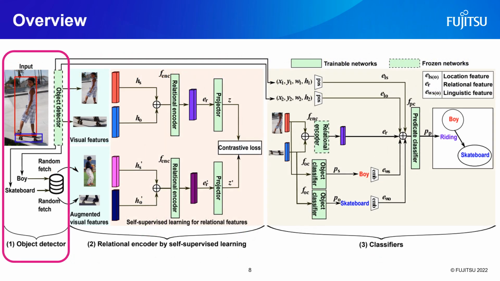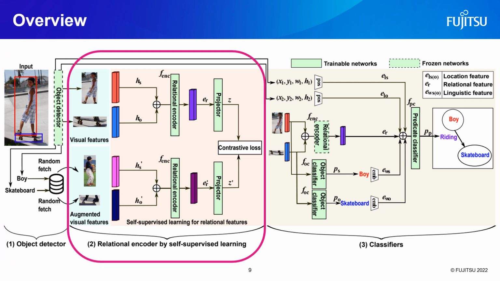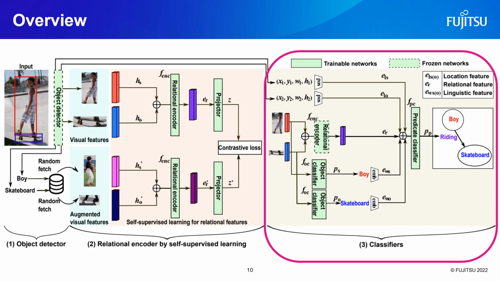The overview of SePiR is in the figure. There are three stages. First, visual features are extracted using the pre-trained object detector. Second, the relational encoder is trained using the self-supervised learning technique that I explained in previous slides. Finally, by using the pre-trained relational encoder, we train the classifiers to predict predicates between each subject-object pair.